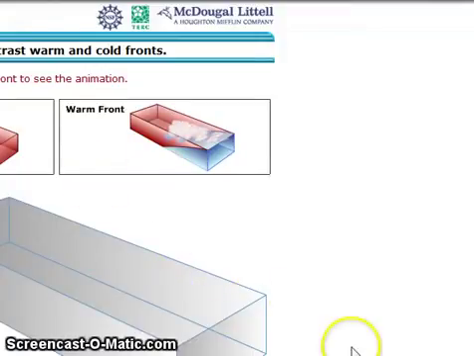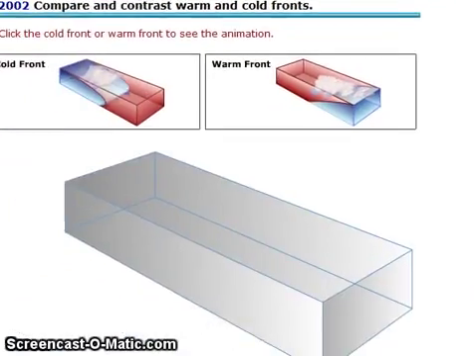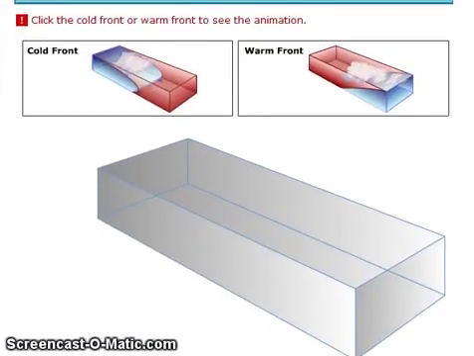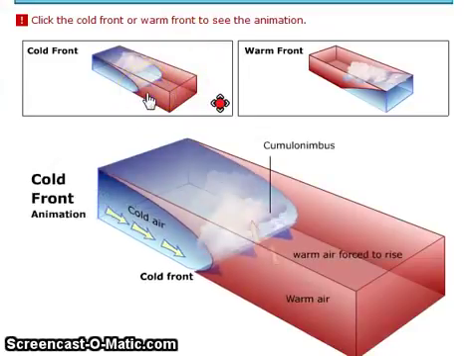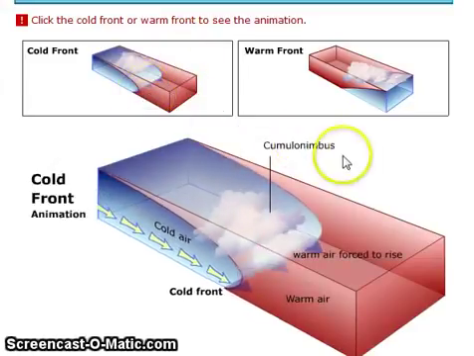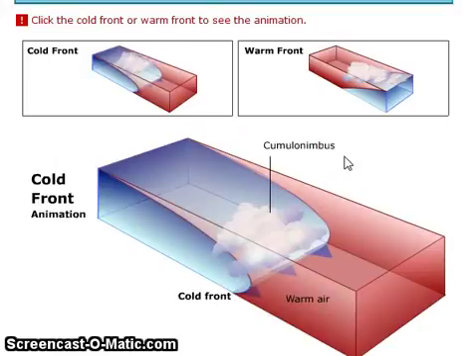Now, I want to wrap up our lesson by showing you some of these fronts in action. So we're going to start with what the cold front looks like. I want you to see it as it's building. Notice it says cumulonimbus clouds. That's the only type of cloud that can really form from a cold front. And you can see that as that cold pushes under, the warm slides up and over the cold, but it does it very quickly to form those cumulonimbus clouds.